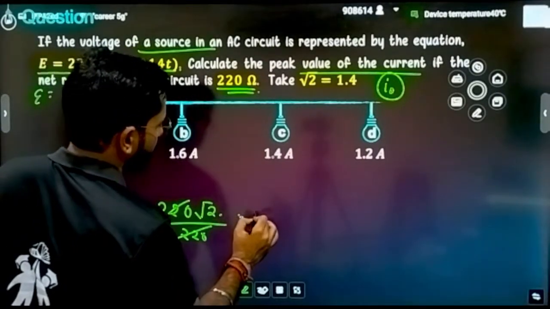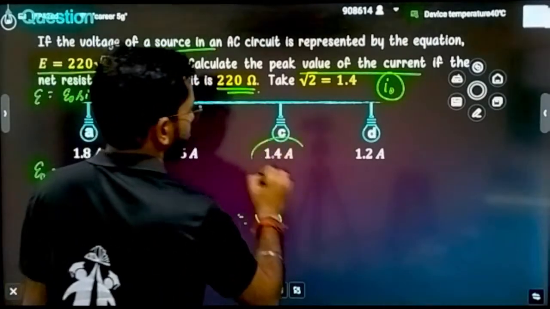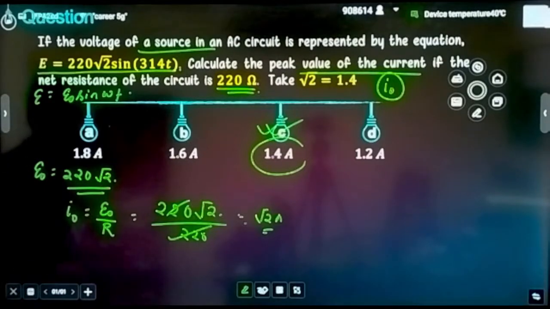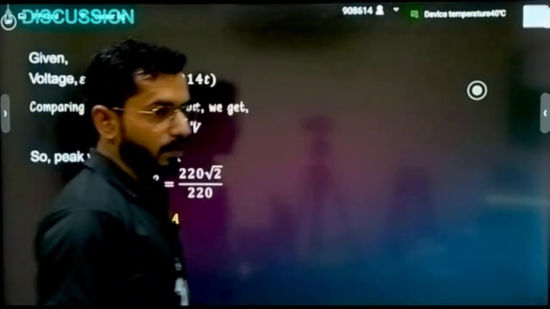Cancel. The answer is root 2 ampere, and root 2 you can take as 1.4. So option C, 1.4, is correct.